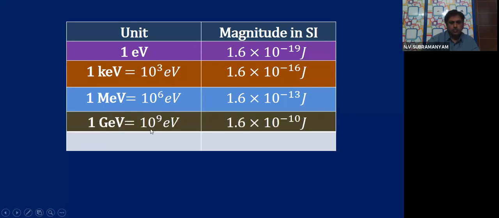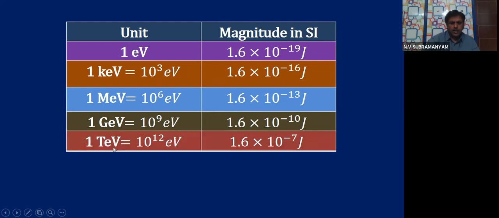1 giga electron volt, 10^9 eV, is 1.6 × 10^-10 joule. 1 tera electron volt, 10^12 eV, is 1.6 × 10^-7 joule. So these are all the energies generally used in higher physics. You should become accustomed to all these things, so that when you go to higher physics, they will be useful to you.